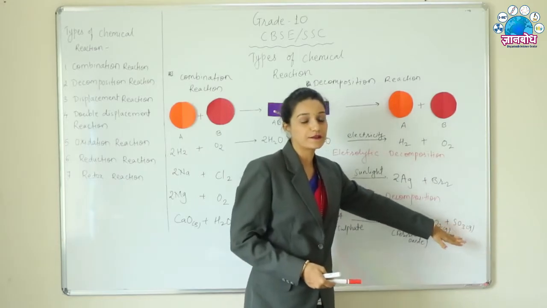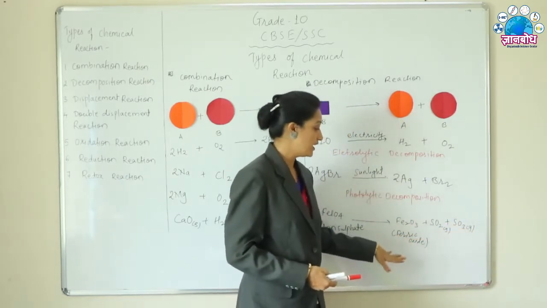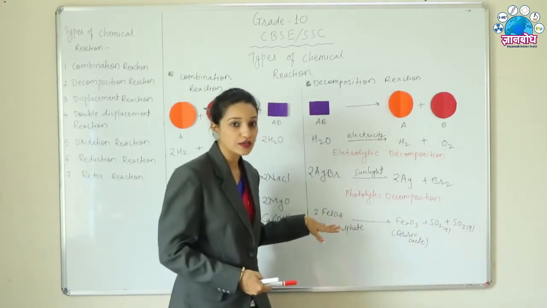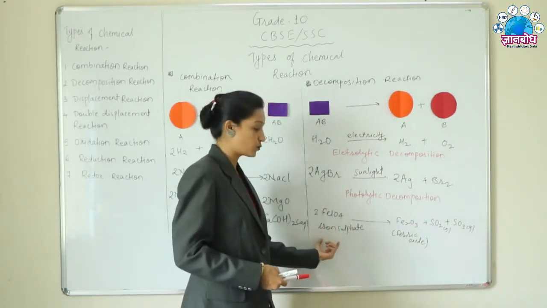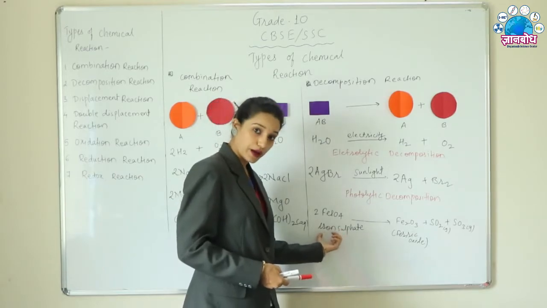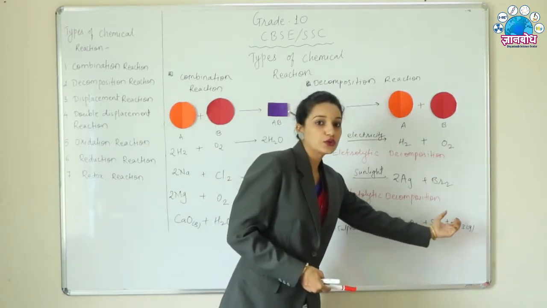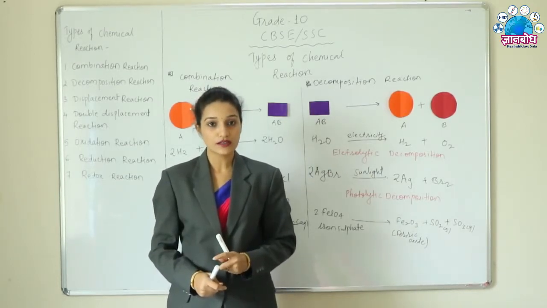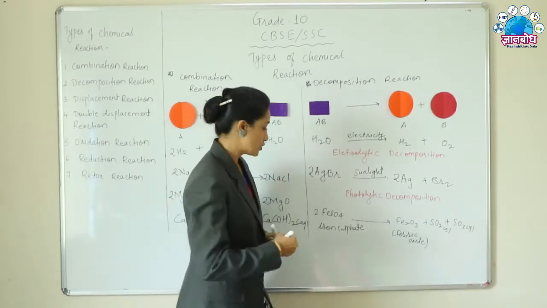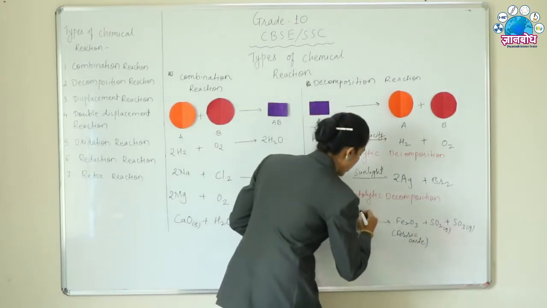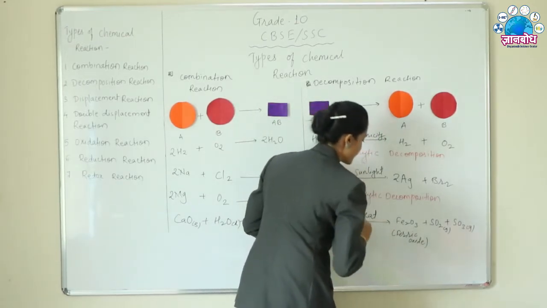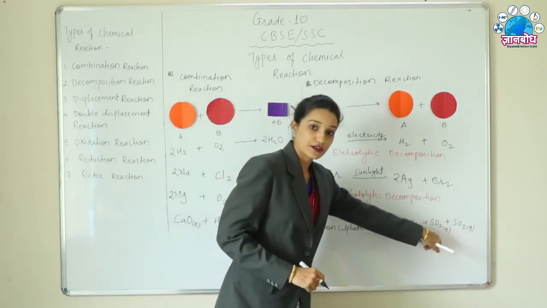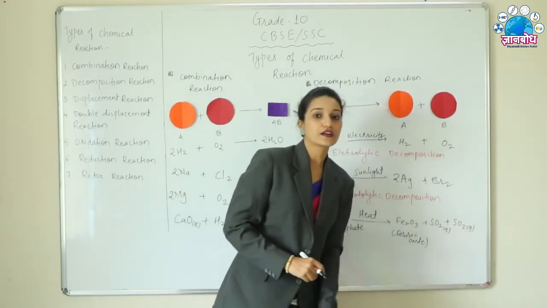So one compound is converted into three different products. How does this decomposition occur? By heating. So ferrous sulfate on heating produces iron oxide, sulfur dioxide and sulfur trioxide.